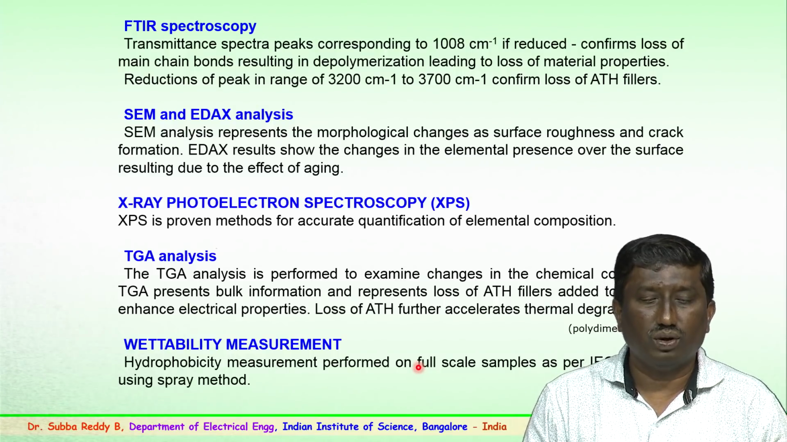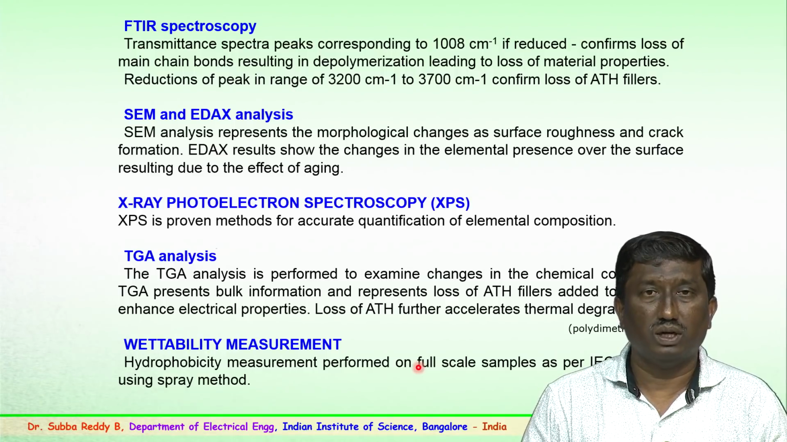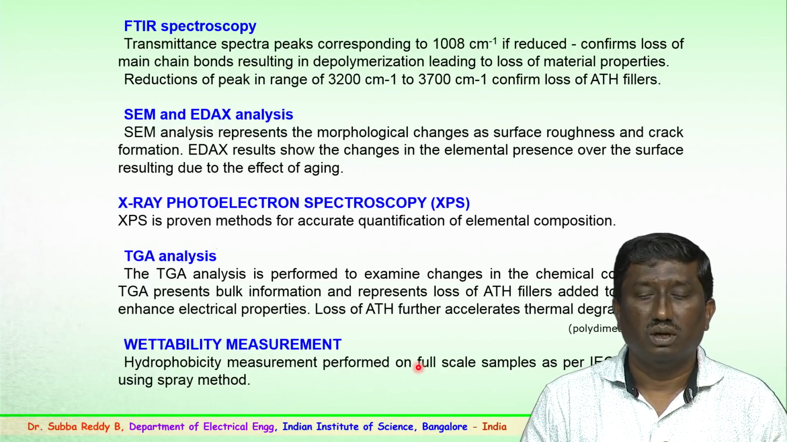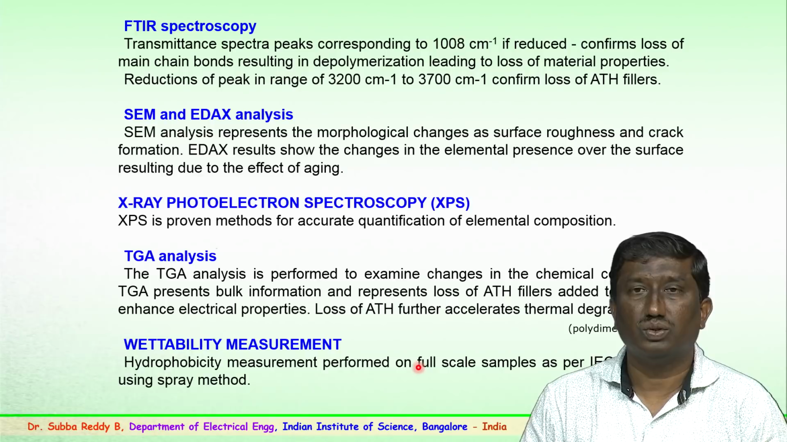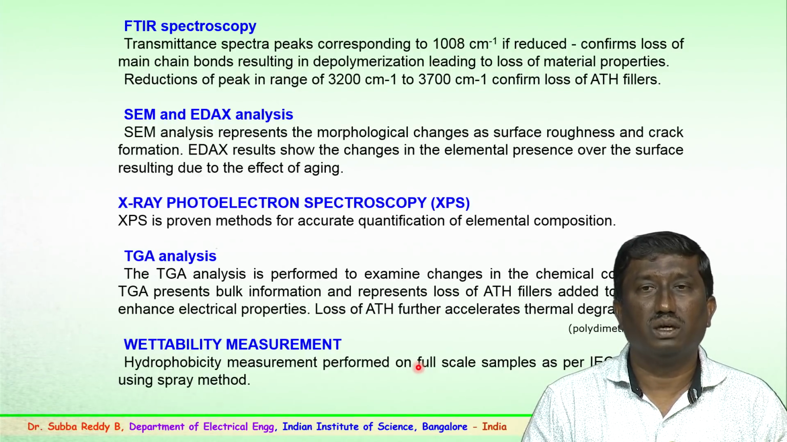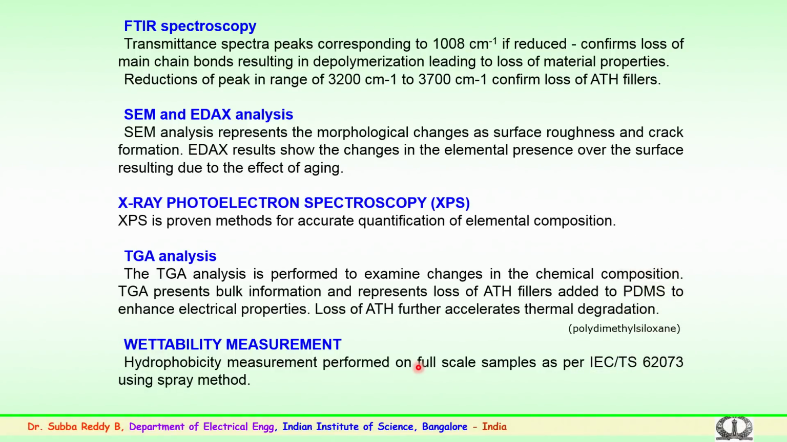So, why the importance of spectroscopy, that is Fourier transform infrared spectroscopy. Here, what is important is the transmittance spectra peaks which correspond to 1008. In case the peaks reduce, this confirms the loss of main chain bonds, which could result in depolymerization, leading to changes in material properties, that is the surface conditions change. The material becomes depolymerized.